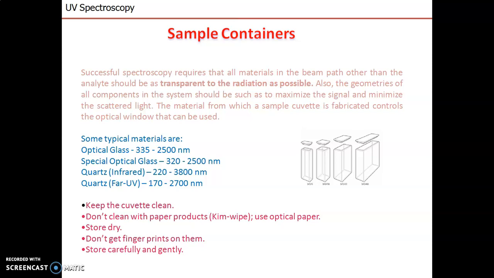Whenever we are handling the cuvette or sample container, some things we have to keep in mind. We have to keep the cuvette clean, and we have to use optical paper to clean the cuvette. Then we have to store it dry, because due to moisture, microbial contamination can happen in the container. That's why we have to keep it dry. Then don't get fingerprints on the smooth surface. Wherever the transparent side is, we don't want any fingerprints. Then we have to store the sample container carefully and gently.